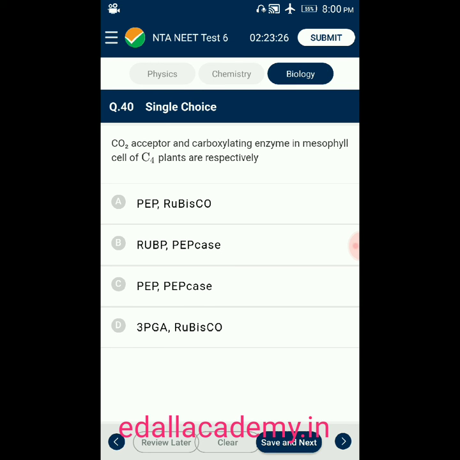Question 40. Carbon dioxide acceptor and carboxylating enzyme in mesophyll cells of C4 plants are respectively option A, PEP and Rubisco. Option B, RuBP and PEP carboxylase. Option C, PEP and PEP carboxylase. Option D, 3-PGA and Rubisco. From the given four options, the answer is PEP, phosphoenol pyruvate, and PEP carboxylase. So the correct option for this question is option C.